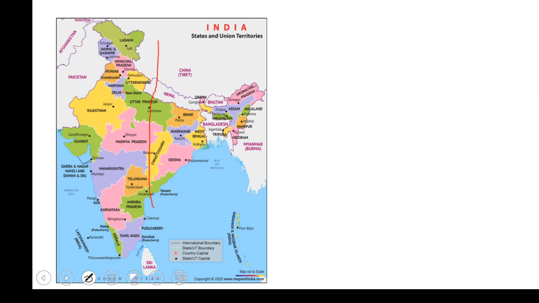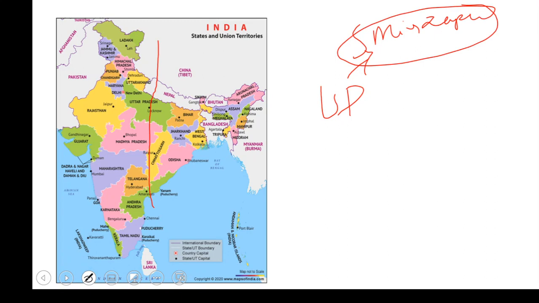So what are the different states that the standard meridian crosses? It will cross UP. In UP, it will be crossing through Mirzapur. This is the place where the time is the standard for the whole country. Then it will pass through MP.